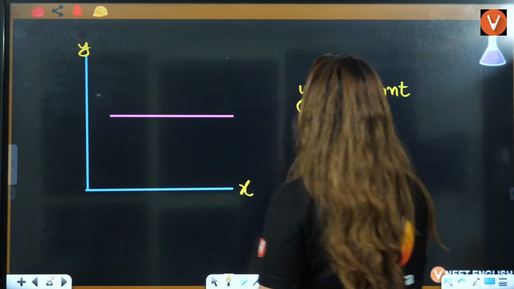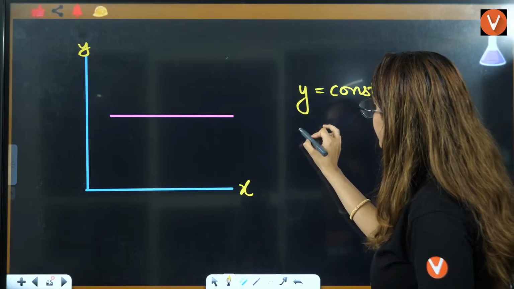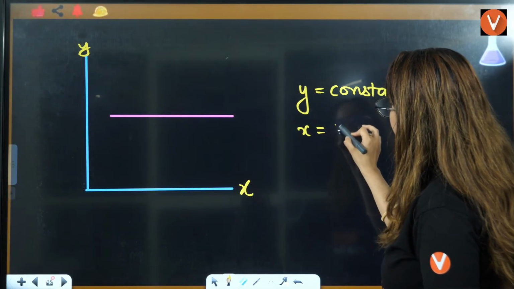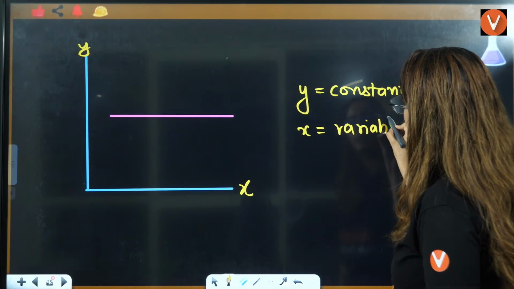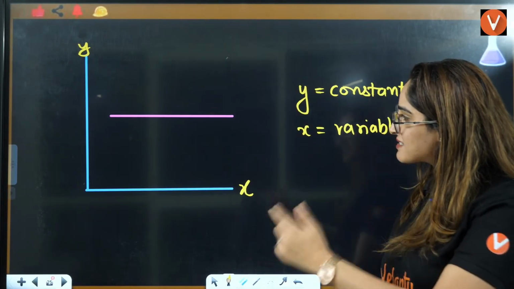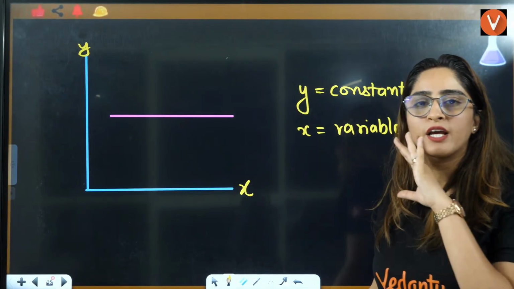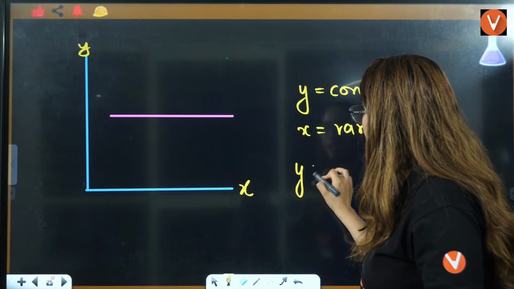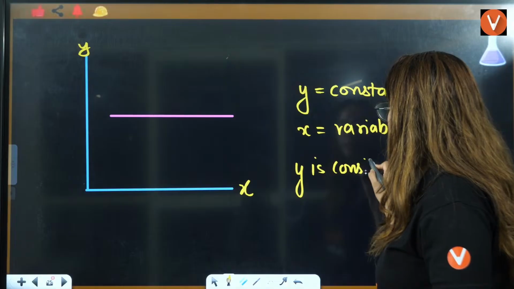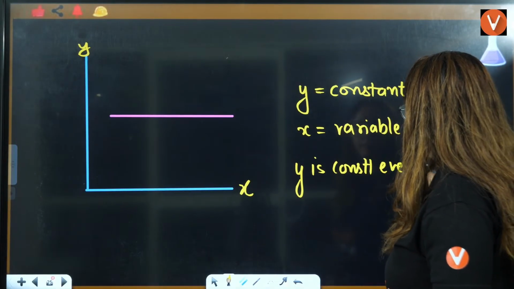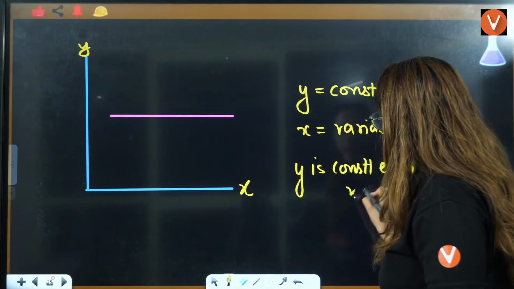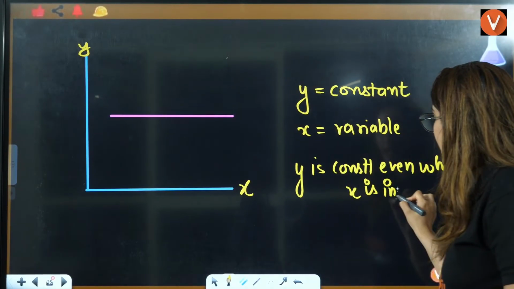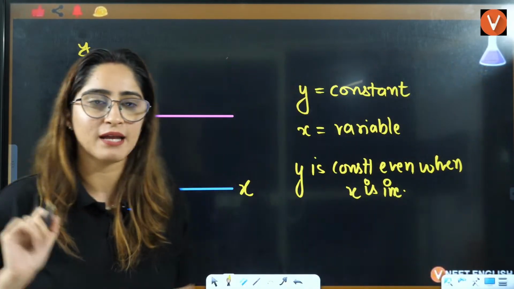Y is going to be constant and x is variable. That means as x is increasing, y stays constant. It has no relation with x. Y is constant even when x is increasing, and you can study that from this graph.